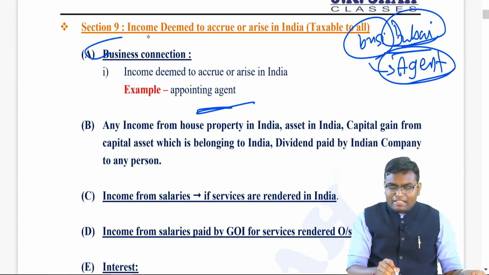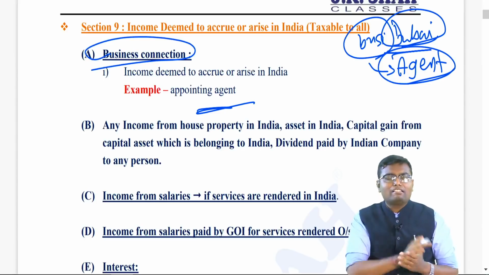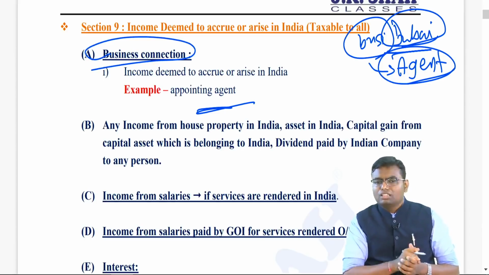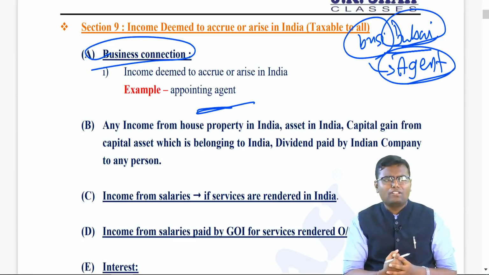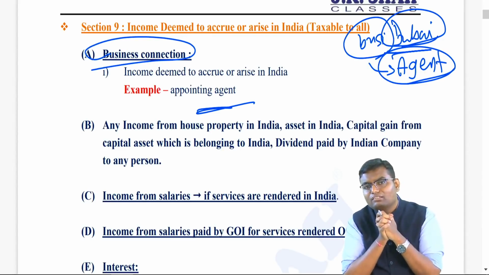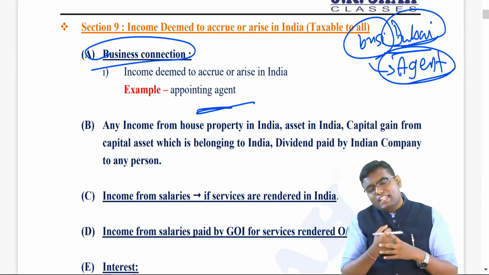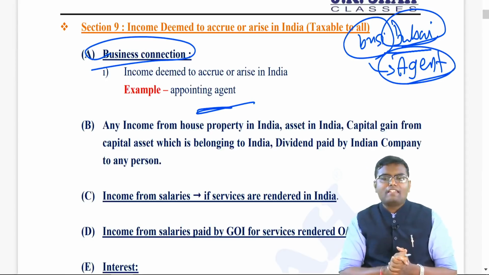So if business connection is there in India, agent is there in India, your income is deemed to accrue or arise in India. There are so many exceptions also which are not covered, like if a news channel is just gathering news and views from India, that does not mean income is deemed to accrue in India. So if an agent is there in India, deemed to accrue or arise in India.